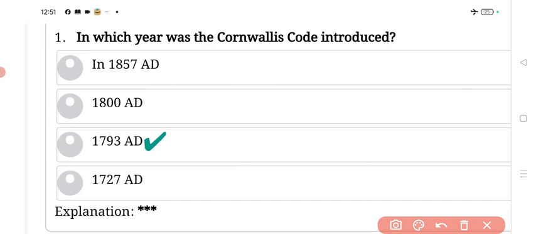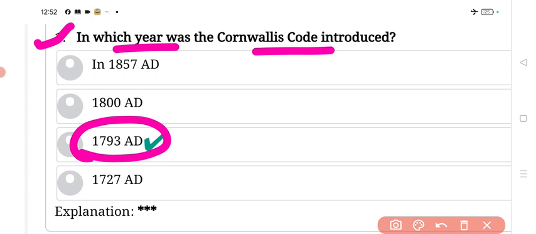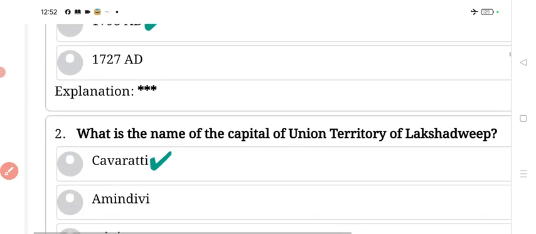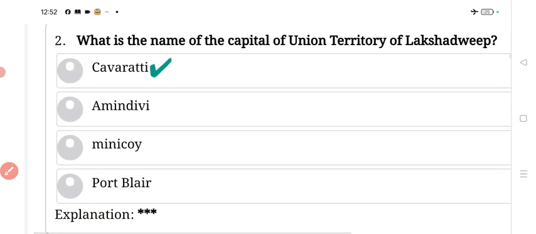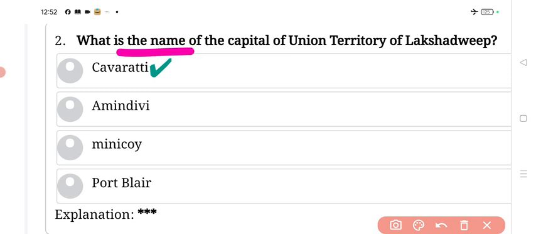First question is, in which year was the Cornwallis Code introduced? Answer, 1793 AD. Cornwallis Code was introduced in 1793. Next very important question. What is the name of the capital of Union Territory of Lakshadweep? Answer, Kavaratti. Kavaratti is the capital of Union Territory Lakshadweep.